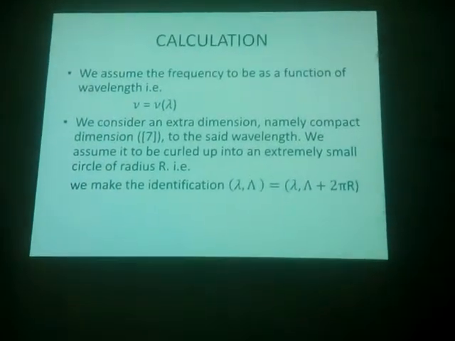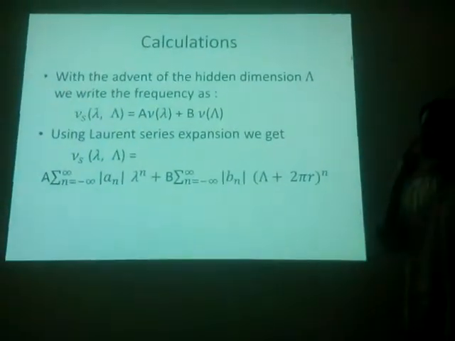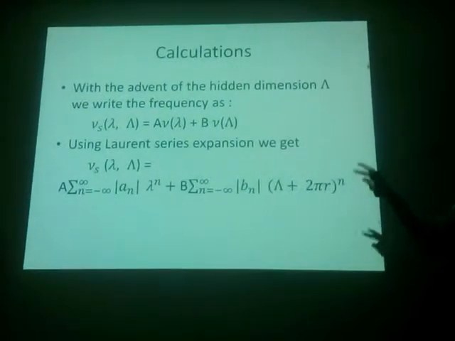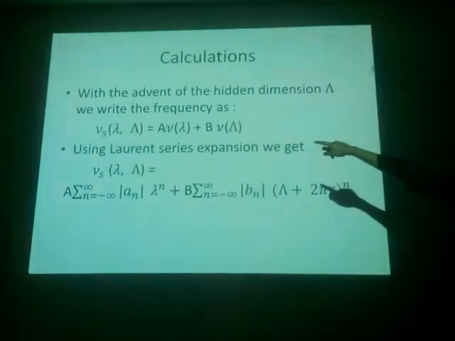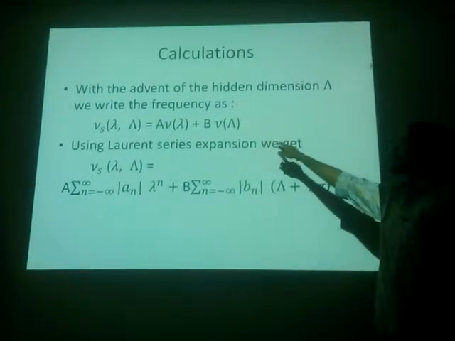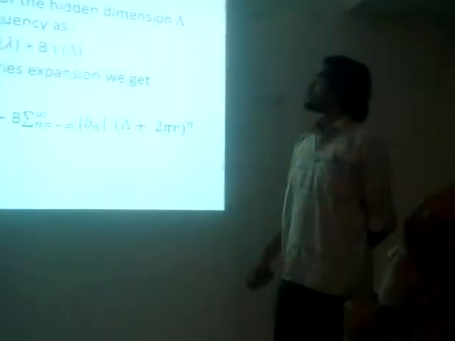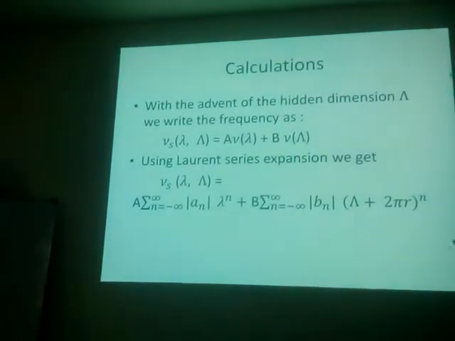This is the capital lambda. This identification allows us to assume that the frequency is a function of these two things, where a and b are constants. This is the function of the small lambda, and this is the function of the capital lambda. We name this the string frequency, and a and b are constants.